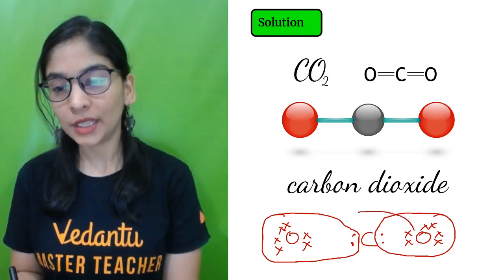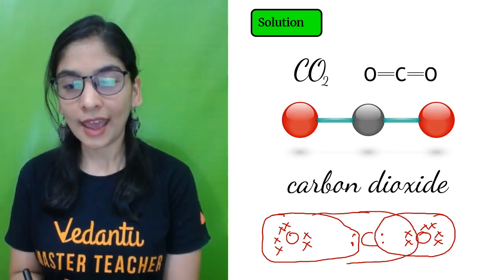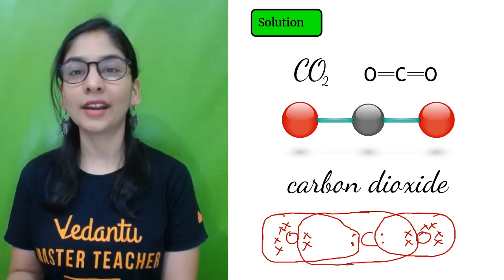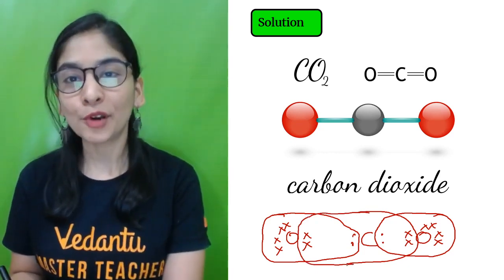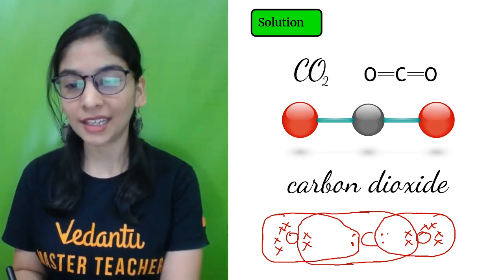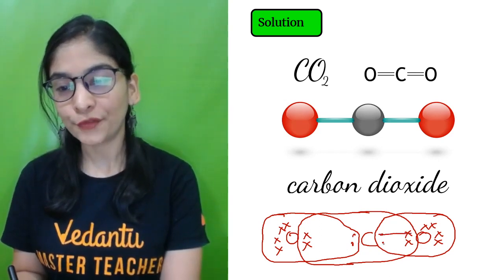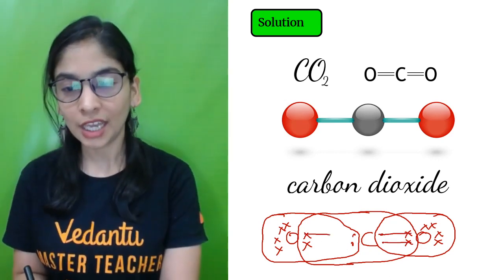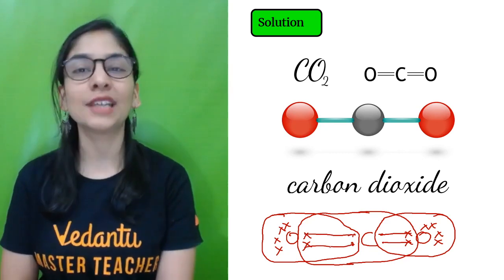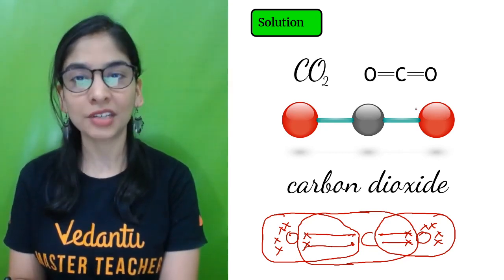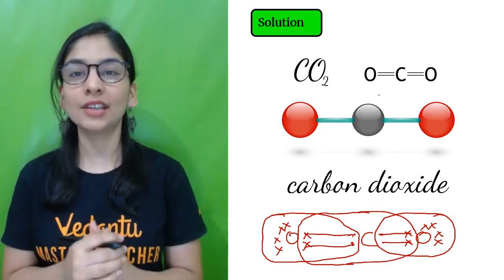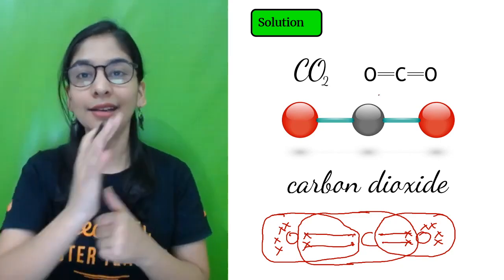So carbon will share 2 from here and definitely 2 from here. And what is the total number of electrons being shared between 2 atoms? Carbon, oxygen, total 4 electrons, give you a double bond. That means this is the structure we got. Carbon with 2 oxygens attached with a double and double bond.